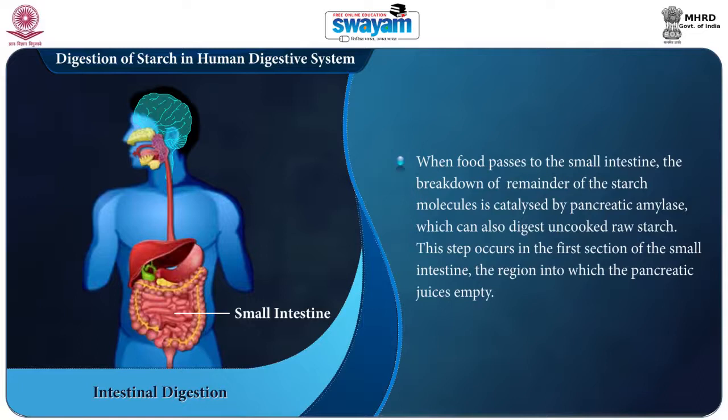When the food passes to the small intestine, the breakdown of remainder of the starch molecules is catalyzed by pancreatic alpha amylase, which can also digest uncooked raw starch. This step occurs in the first section of the small intestine called duodenum, the region into which the pancreatic juices empty themselves.